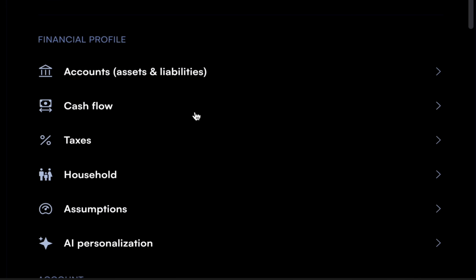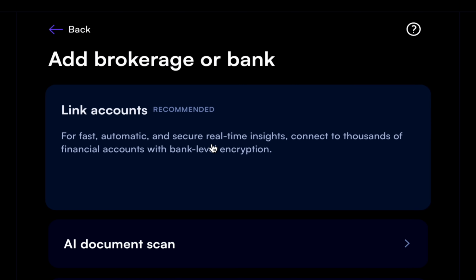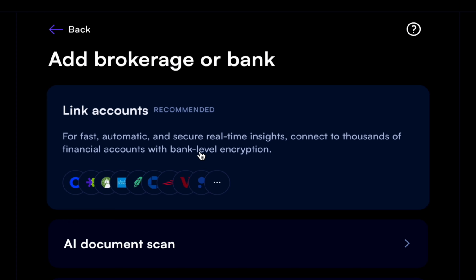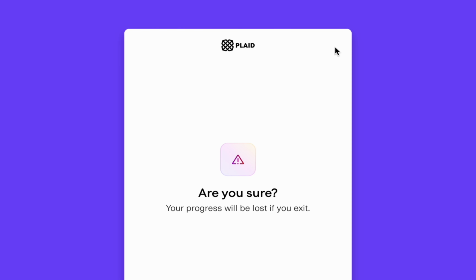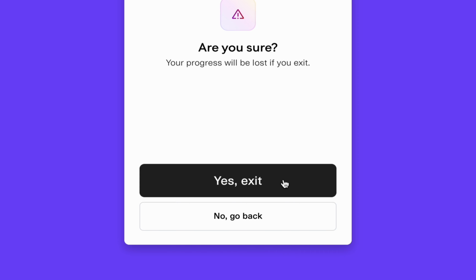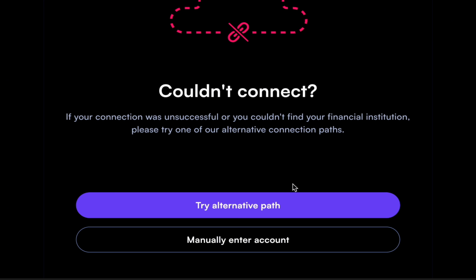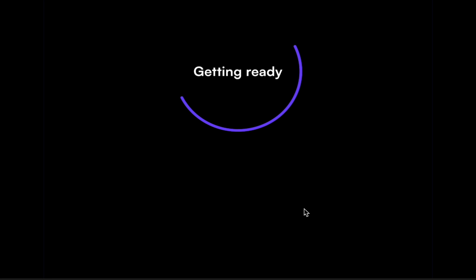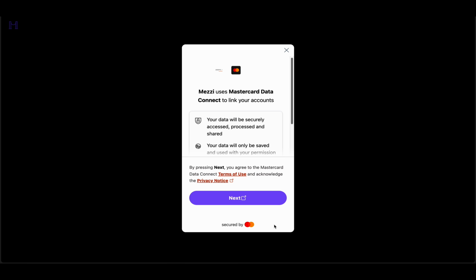Go to your profile page, click Account, Assets and Liabilities. At the bottom, select Connect New Account, choose your brokerage. When the Plaid window appears, close it by clicking the X, then click Yes, Exit. You'll land on a page that says Couldn't Connect. At the bottom, click Try Alternative Path. Mezzi will automatically route you to another aggregator, like SnapTrade or Finicity, to complete the connection.